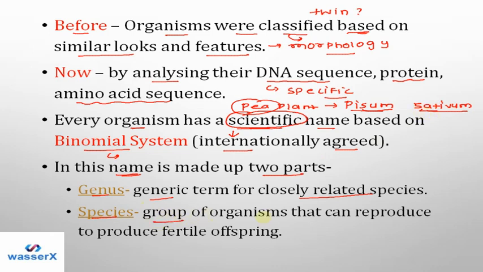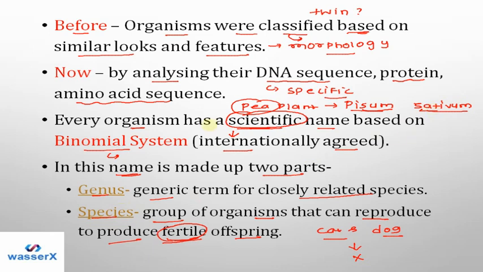So species is a group of organisms that can reproduce to produce fertile offspring. So sativum are the group of organisms that can reproduce, and after reproduction they produce fertile offspring. Here this word fertile is very important. If I talk about, let's take the cat and dog, and if I do the reproduction between these two organisms, I won't get any fertile offspring. So there is no use of it, right? So species are those organisms which reproduce and give fertile offspring.